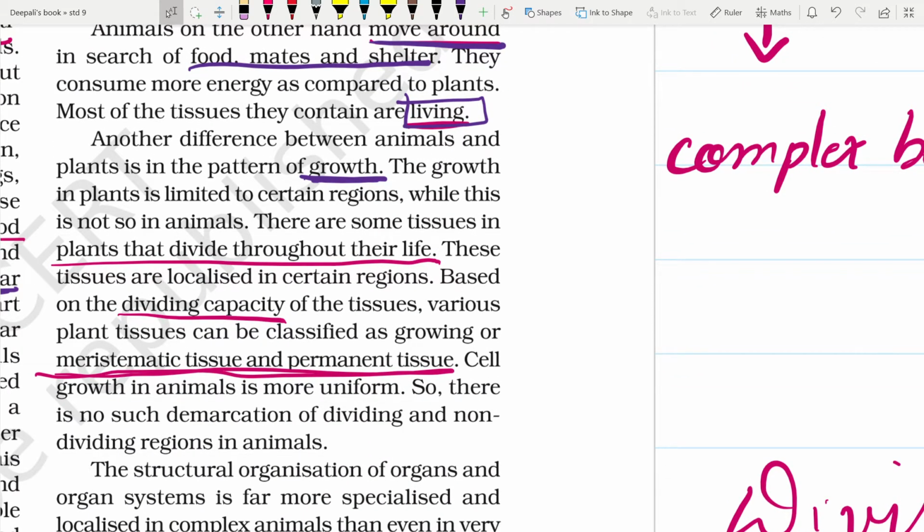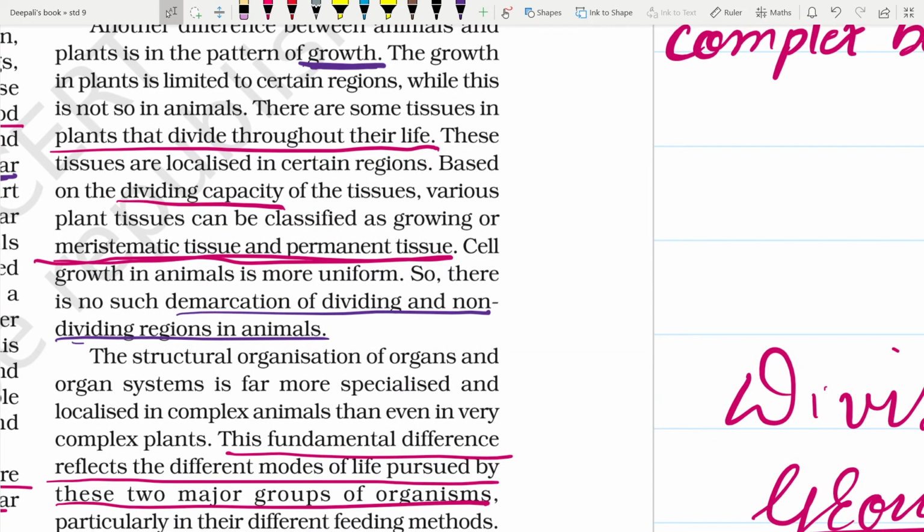Cell growth in animals is more uniform, so there is no such demarcation of dividing and non-dividing tissues. So on the basis of growth, plants have dividing and non-dividing tissues, whereas animals do not, because the growth is uniform throughout the body, and in plants the growth is non-uniform.